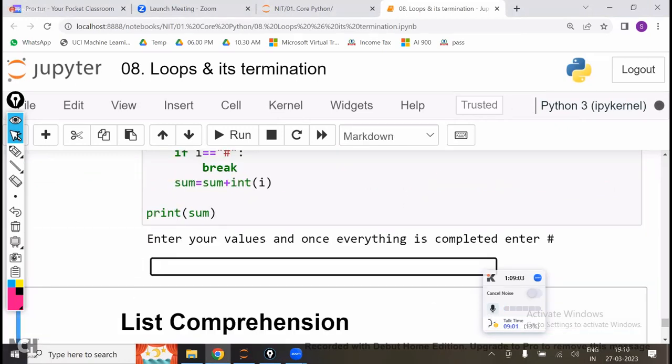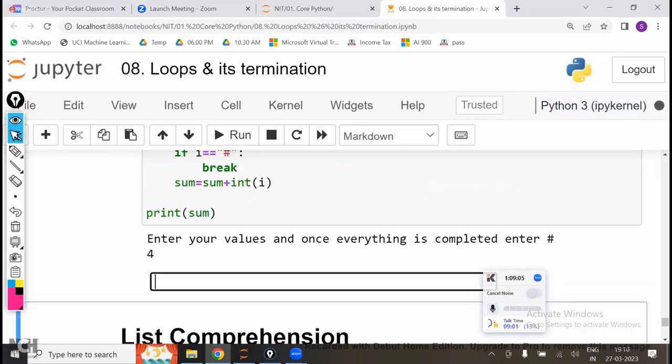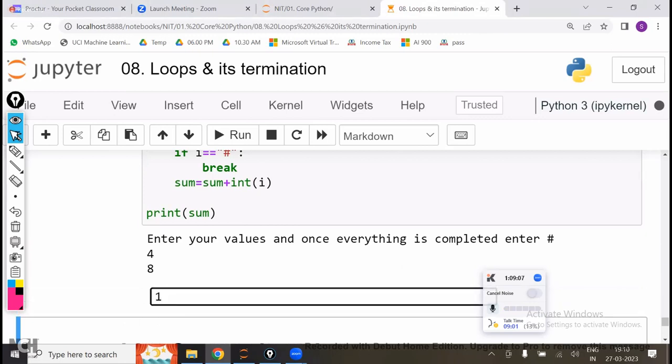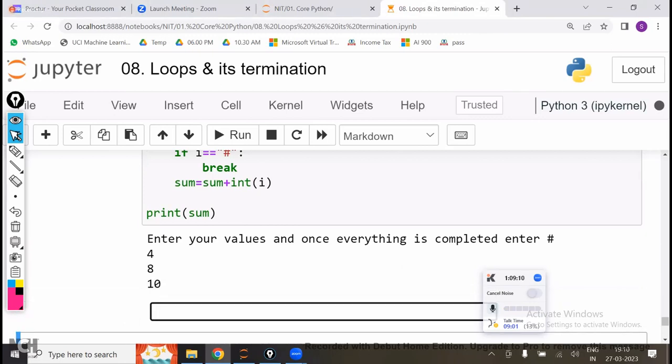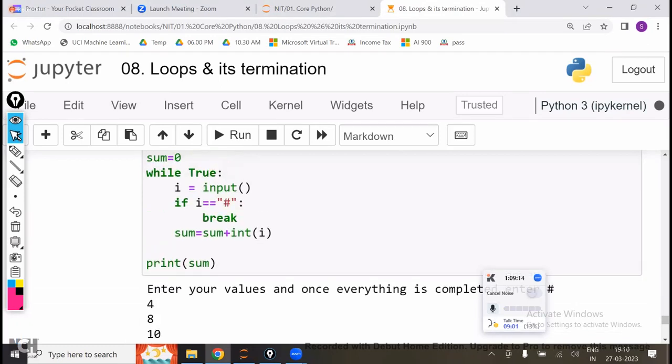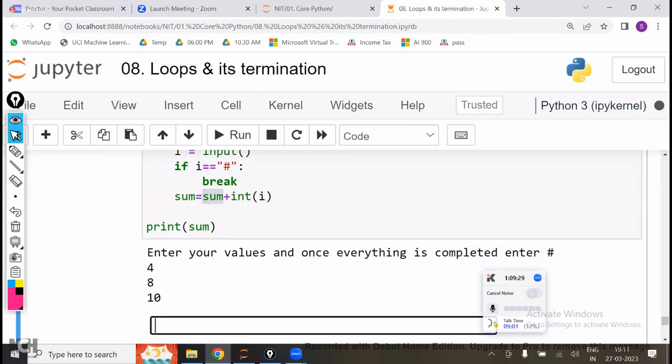Now what am I going to do? First I will give 4, 8. The next value is 10. Now everything is completed: 4, 8, 10. First 4, that is 0 plus 4, sum is 4. The latest value of sum is 4, plus the second number 8, so 4 plus 8, sum is 12. Now sum plus again int of I, that is 10. That is 12 plus 10, it is 22. So now the answer is 22.